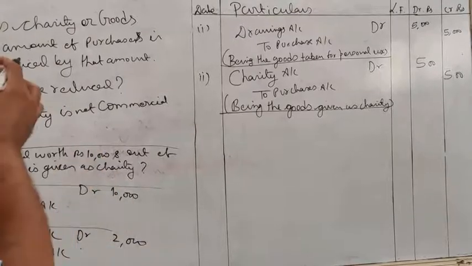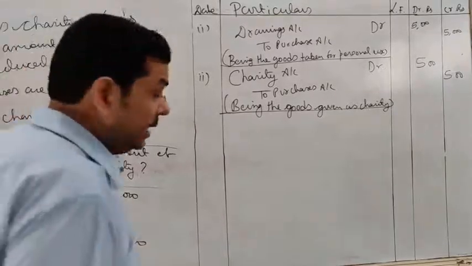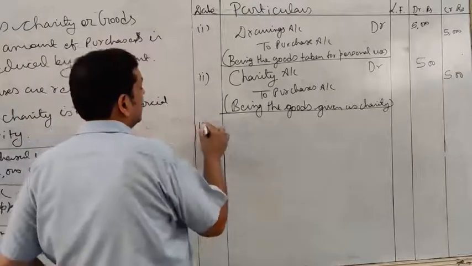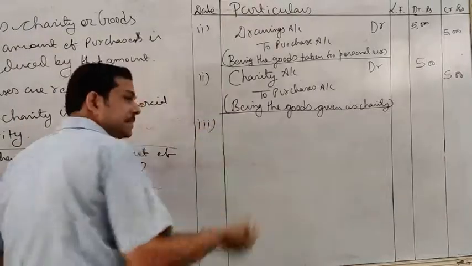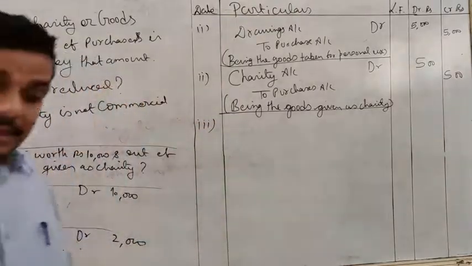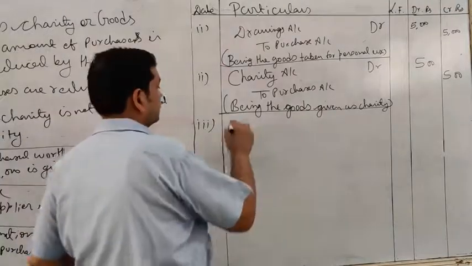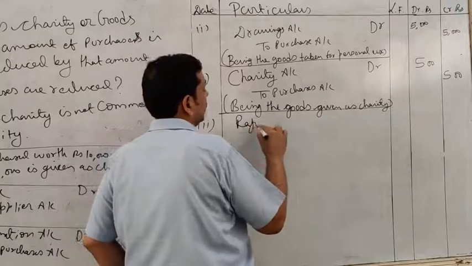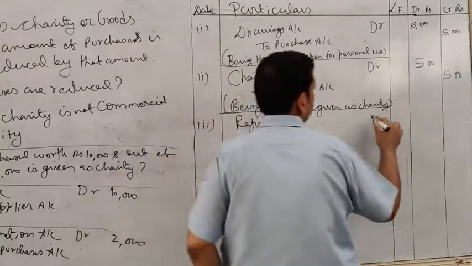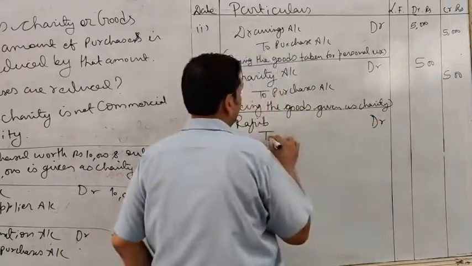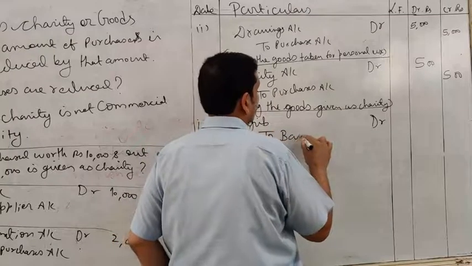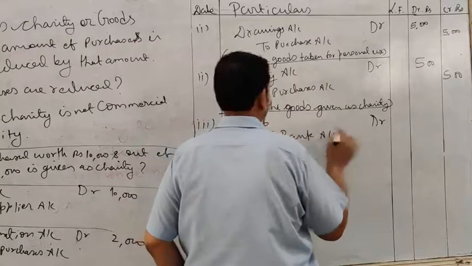So here the exceptional rule of personal account will apply. So what is that personal rule? Exceptional: debit the debtor and credit the creditor. So here Rajiv is still a debtor. So Rajiv debit to bank account.